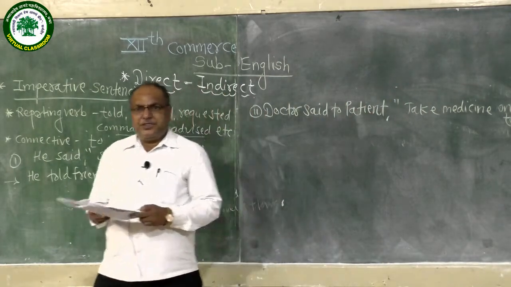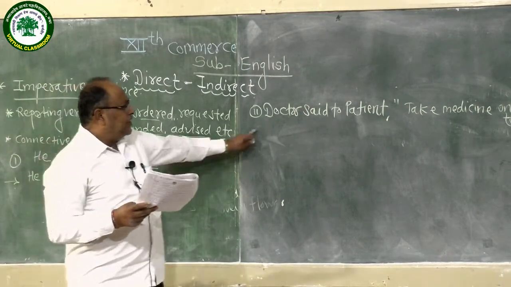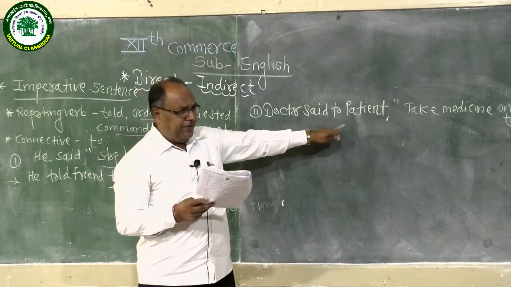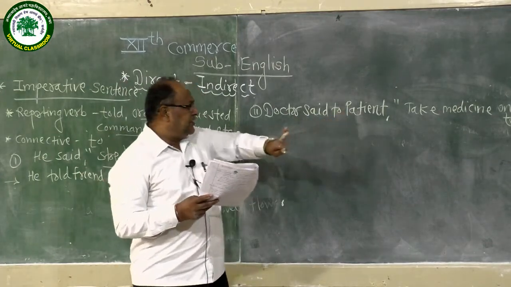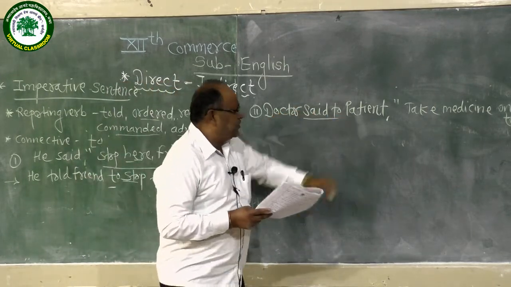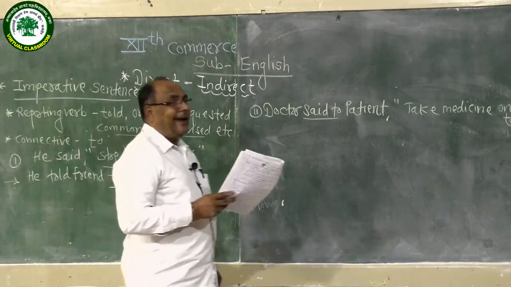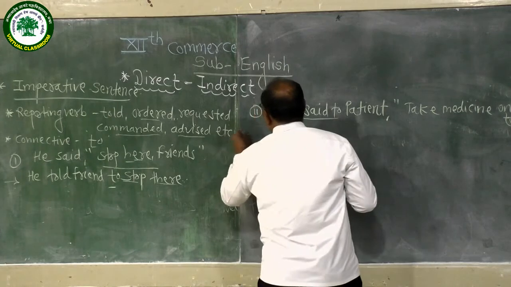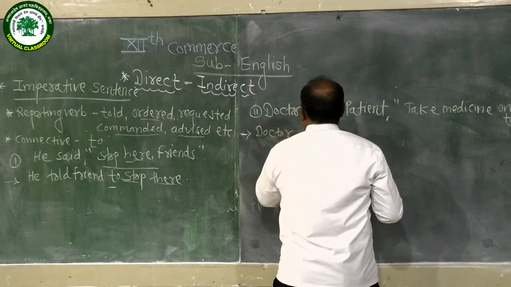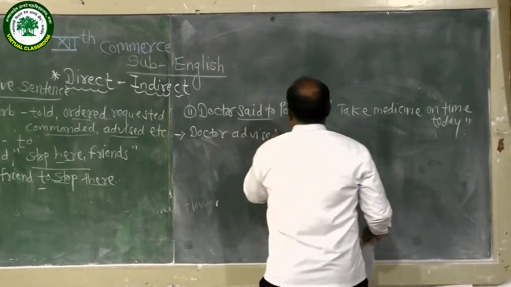Now we are going to make changes in this imperative sentence. The doctor said to the patient. See who is the speaker and who is the listener, and what is the mood of the sentence. According to the speaker, the listener and the mood of the sentence, the reporting verb should be changed. A doctor generally advises, so we should use the reporting verb advised. Doctor advised patient.